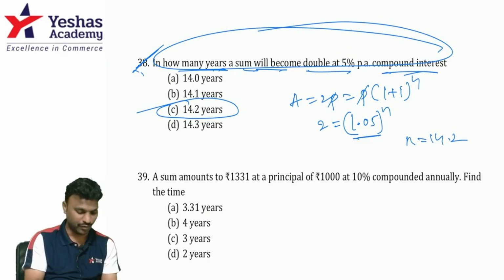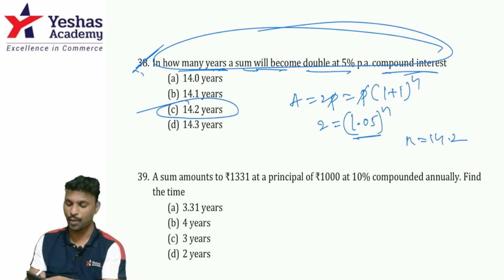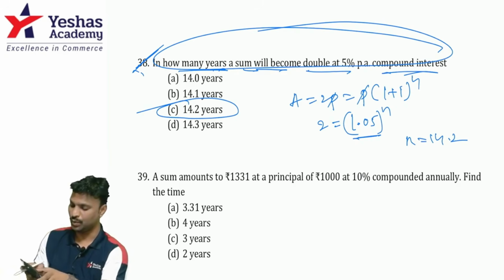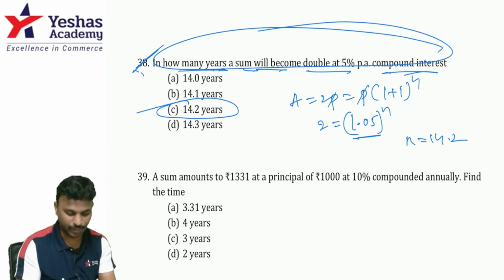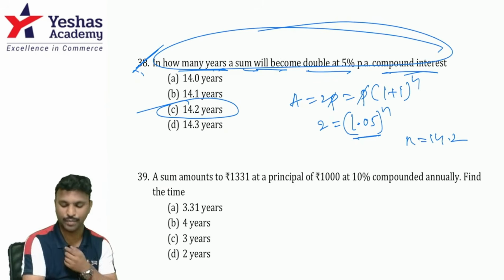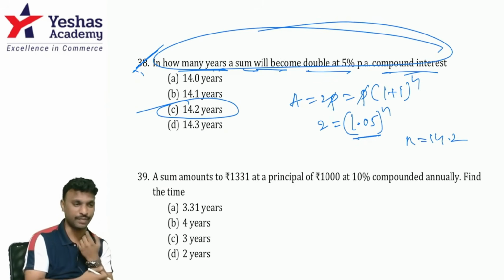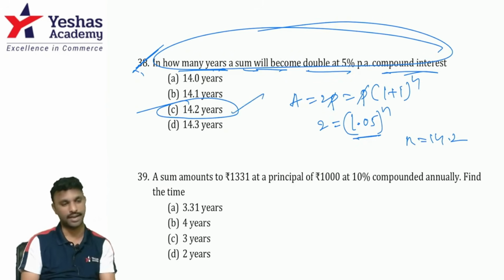So type 1.05 in the calculator, press the square root 12 times. Then do minus 1. Then into power 14.2. Then add 1. Then into equal, how many times? 12 times. So approximately you get 1.999, which is approximately 2. So 14.2 is the right answer.